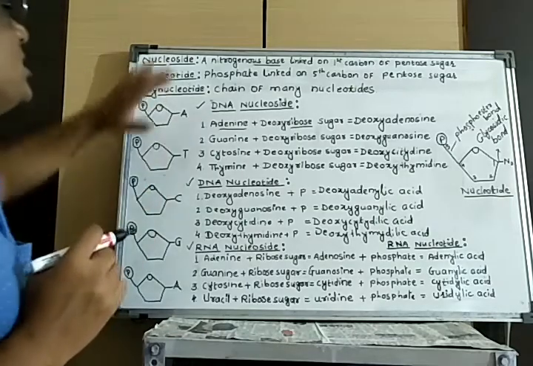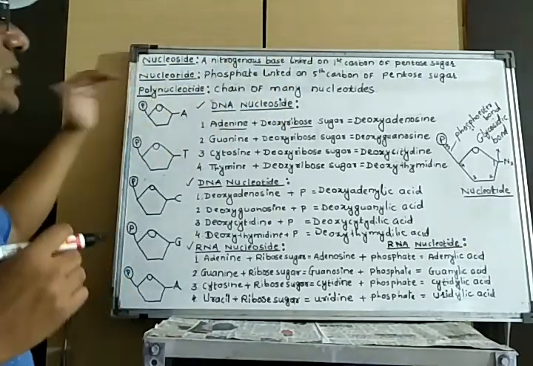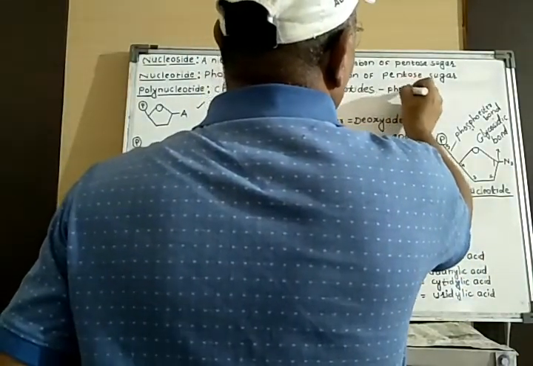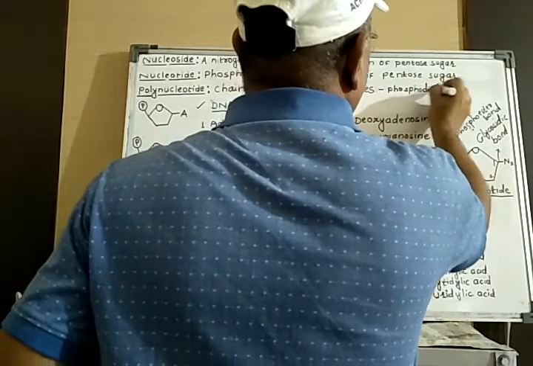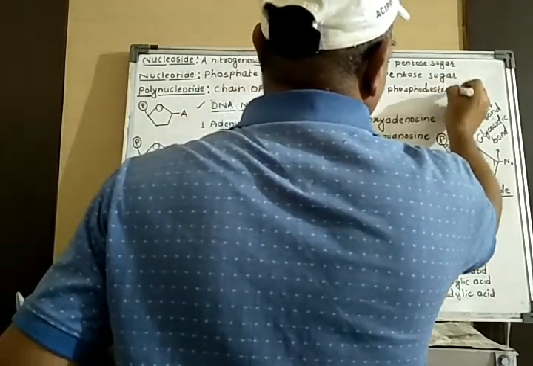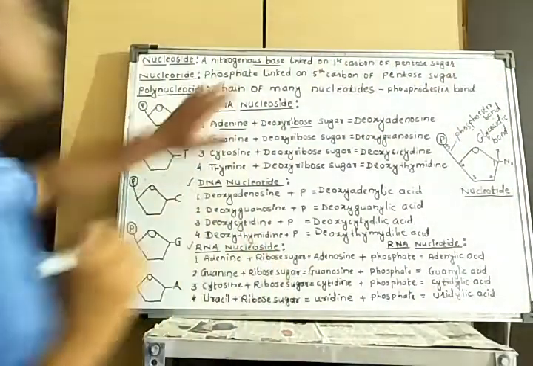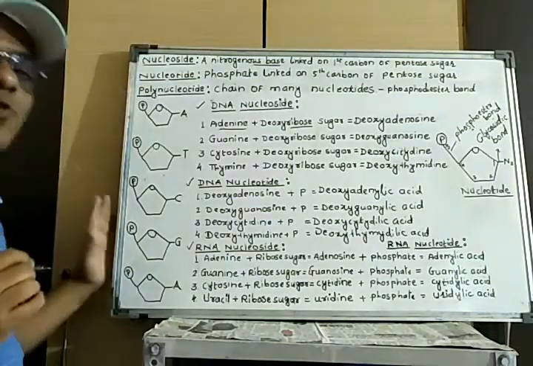But when these nucleotides react with each other with the help of a bond that is called phosphodiester bond, there is formation of a chain in the form of a polynucleotide.